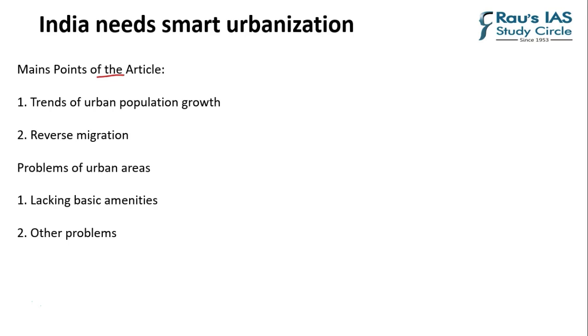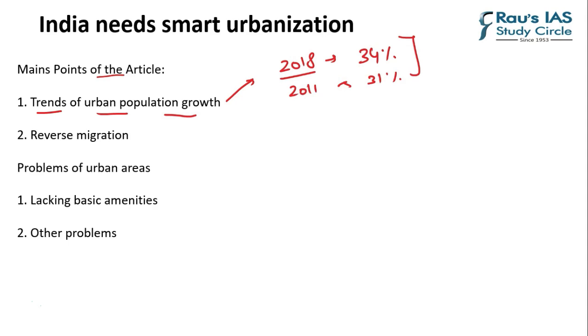The interesting observation about trends of urban population growth draws our attention to one of the major problems. First and foremost, in 2018, the percentage of urban population is close to 34%. In the 2011 census, it was roughly around 31%. So there is an increment of 3% from 2011 to 2018.